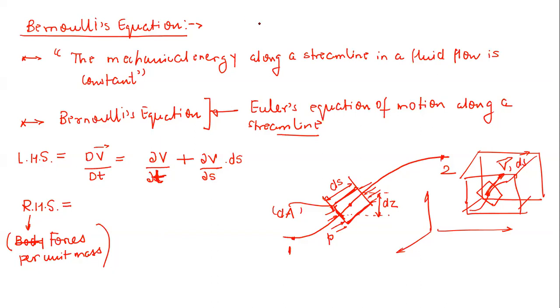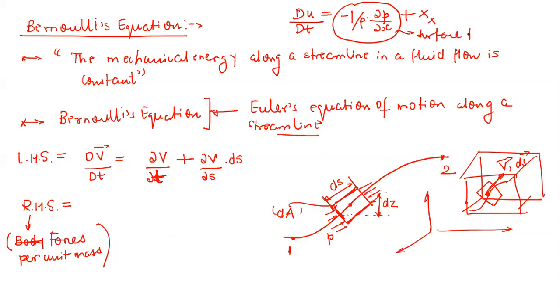If you remember the Euler equation, I took du by dt, let's say for the x coordinate, equal to minus 1 by rho delta p by delta x plus Xs. So this was simply the surface force per unit mass, and this was the body force per unit mass. Now I am talking everything in context to a streamline. That means we are taking the motion of fluid along this streamline.